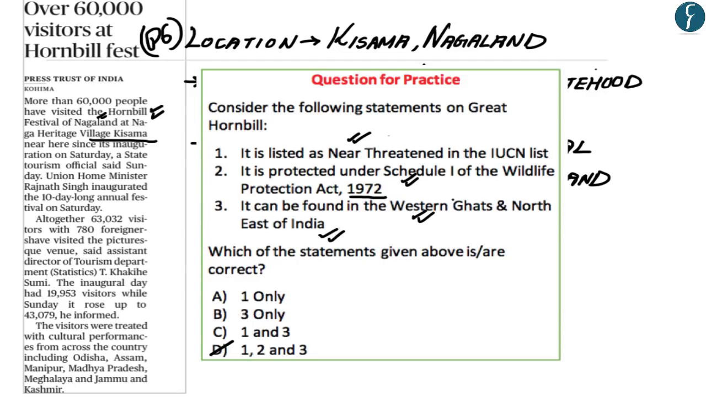Wherein previously a question was asked in the prelims examination of 2016 in which it had asked as to where you can find the Great Hornbill, and one of the options that was given was Western Ghats. And apart from this, you should also remember that it is also found in the northeastern part of India. And so now with this, let us move on to the next article.